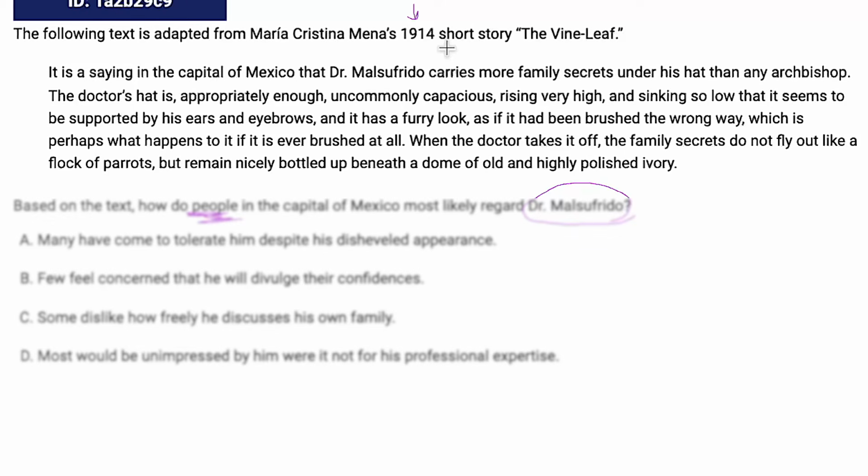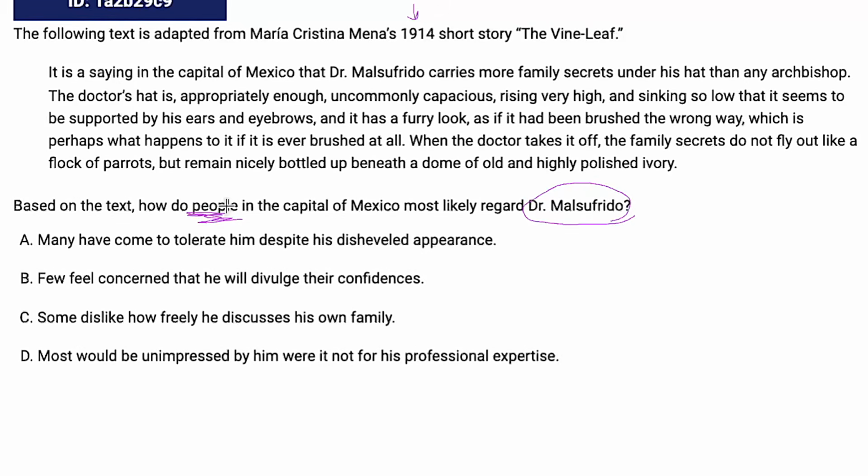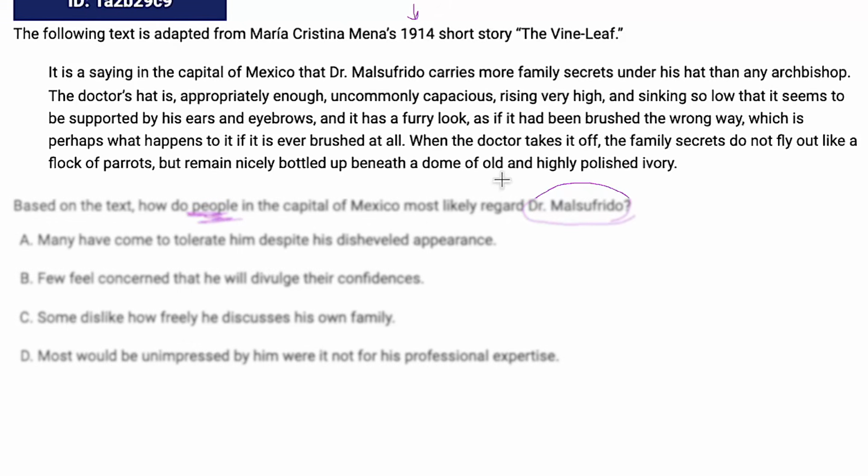"It is a saying in the capital of Mexico." So if it's a saying, I would say that is the people in the capital of Mexico, "that Dr. Malsafrido carries more family secrets under his hat than any archbishop." Okay, so we want to know what they think of him. Right now, we know that there's a saying that he has a lot of family secrets. So far, that's our context.